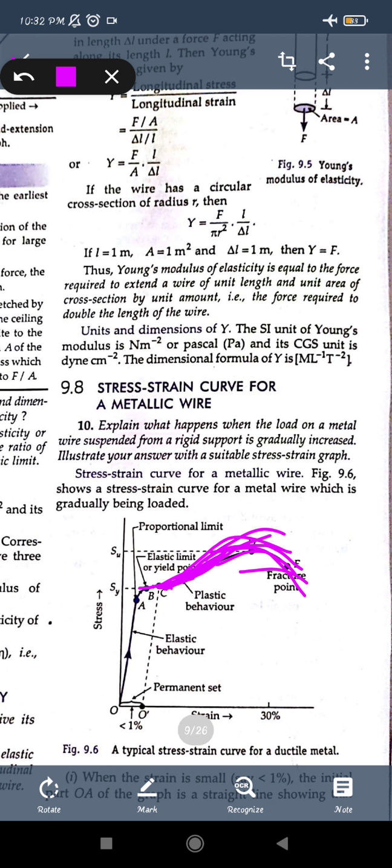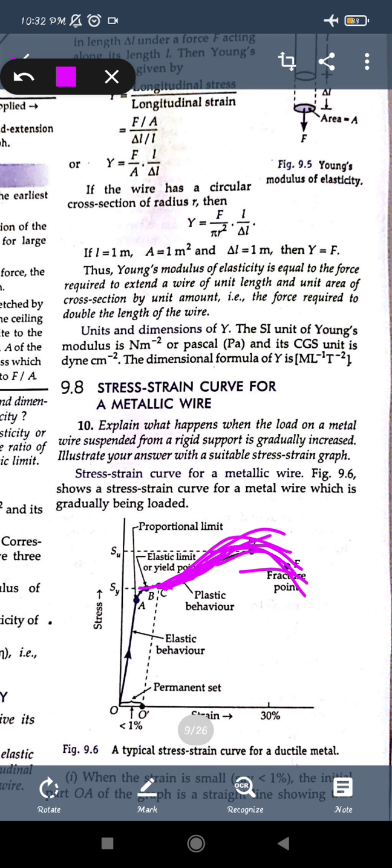In the graph you can see, between D and E, the body can break, but the fracture point is point E. When we reach point E, the body cannot be deformed back to its original condition.